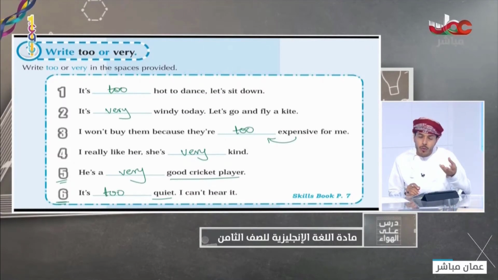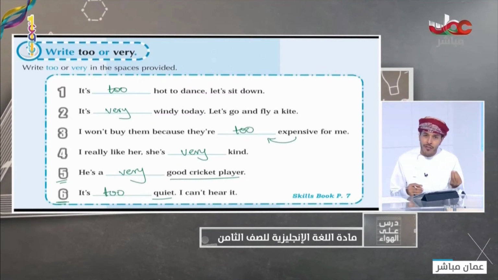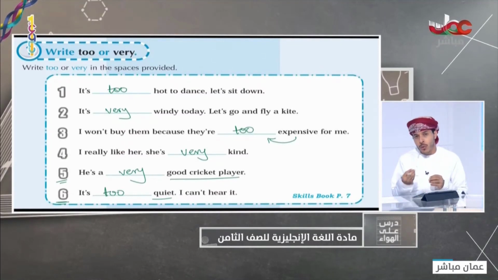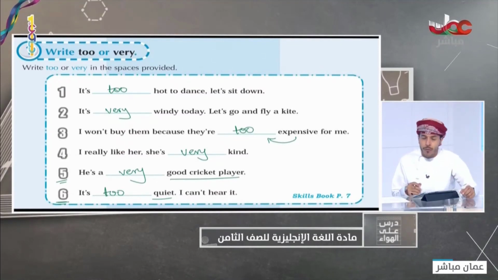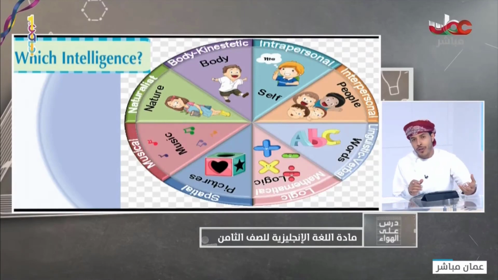They are used to tell the listener if this adjective is positive or negative. We use very for positive adjectives, for things that you can do, and we can use too for negative adjectives or for the things that you cannot do. Let's move to the next part of our lesson or of our objectives.